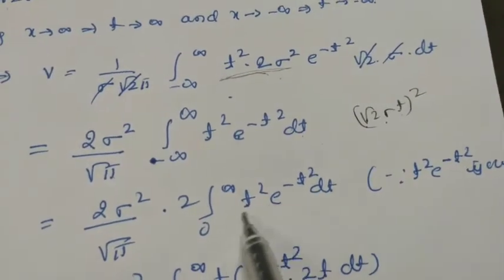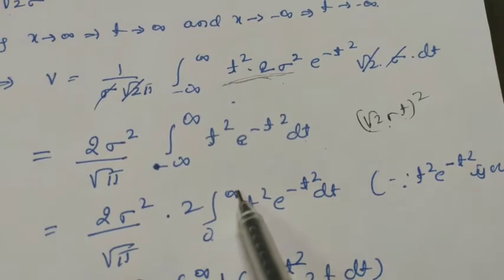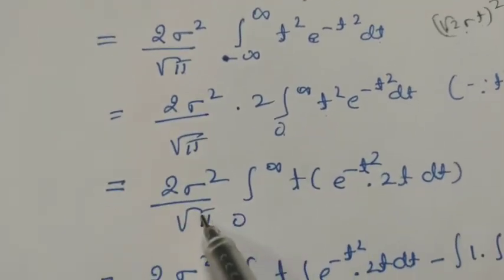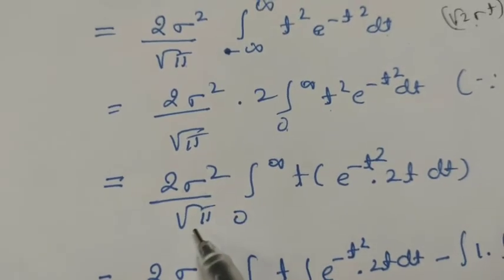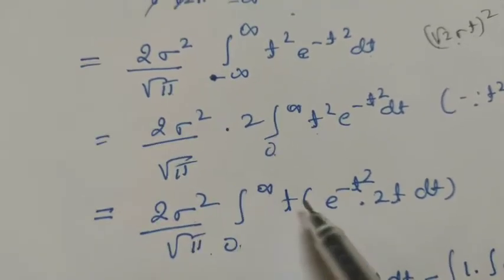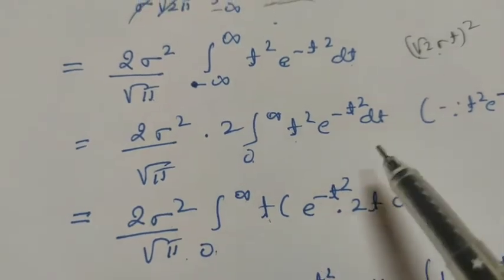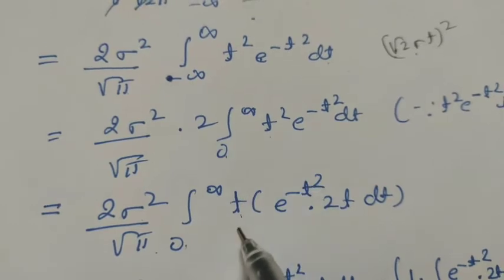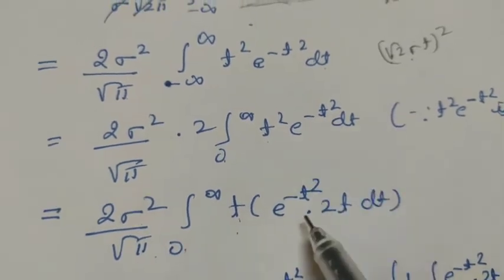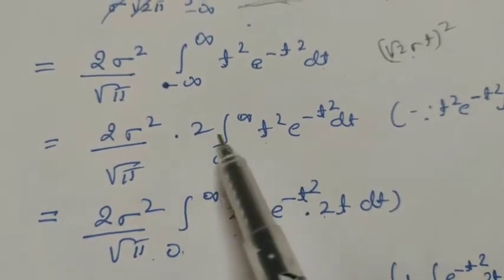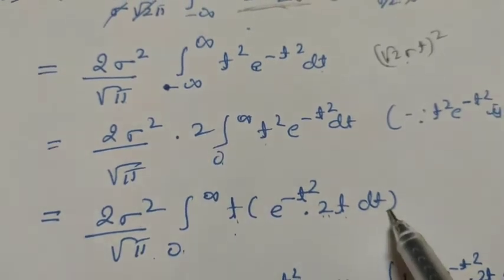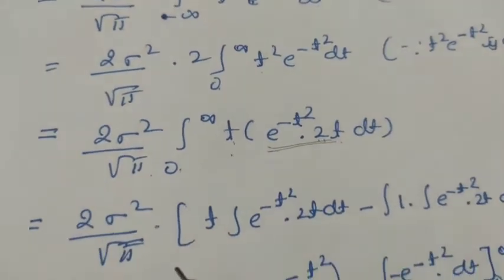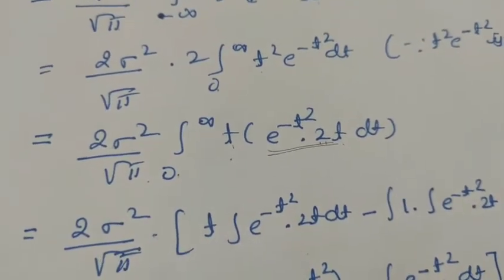Therefore, we can say that it is equals to 2 times integration from 0 to infinity t square e raised to minus t square dt. So, it is equals to 2 sigma square divided by root pi integration from 0 to infinity. Let us write this one in the simplified form. We can take t as it is, e raised to minus t square, and 2 I'll take inside here, 2t dt, because this is one standard. So it is 2 sigma square divided by root pi as it is.